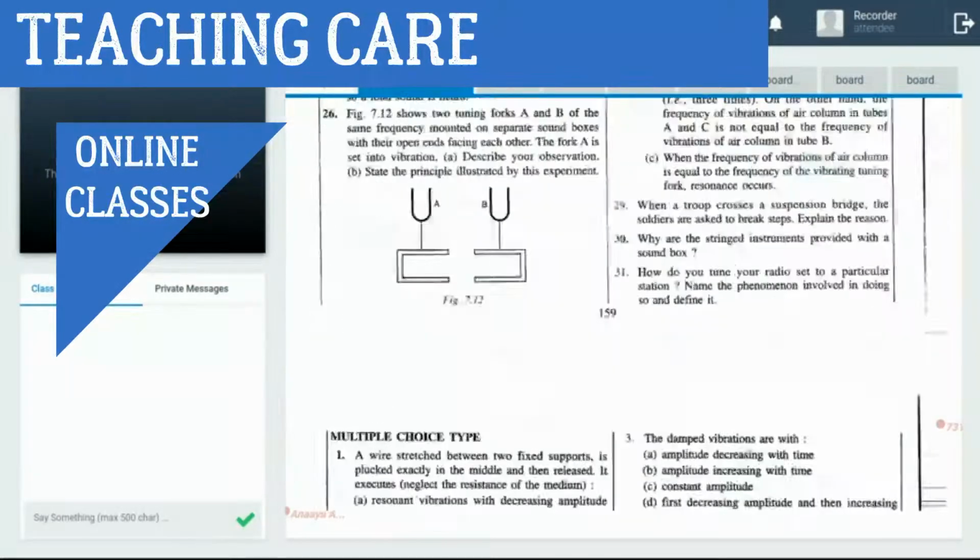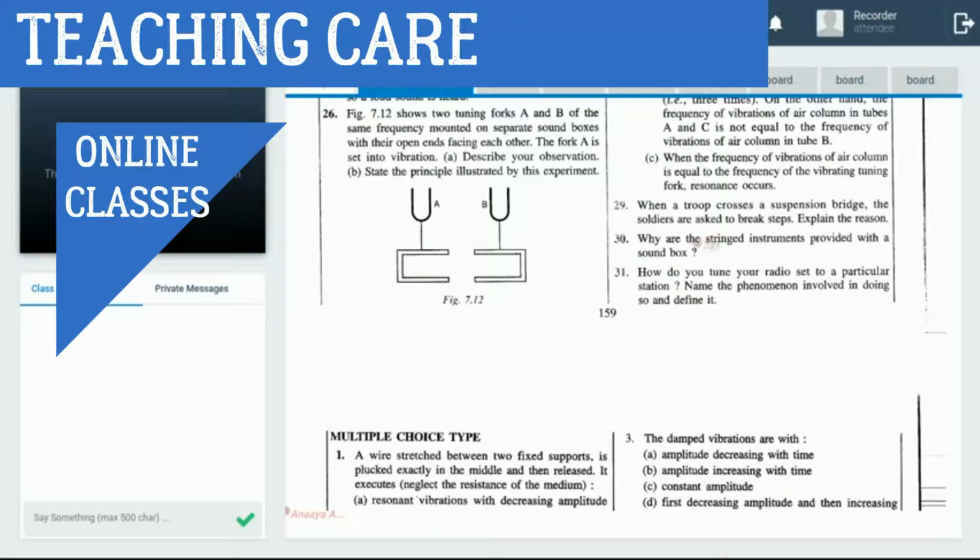Now another question. The principle of this type of experiment is resonance. And listen to this question, number 30: why are instruments provided with a sound box? Because a sound box provides more vibrating particles, which means more loudness and more vibration.